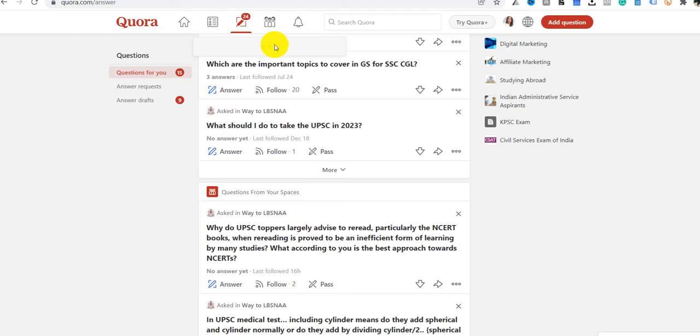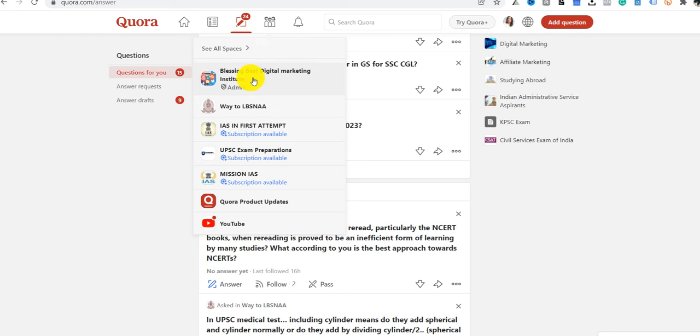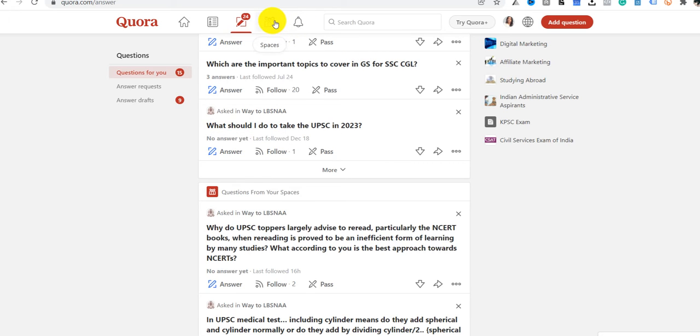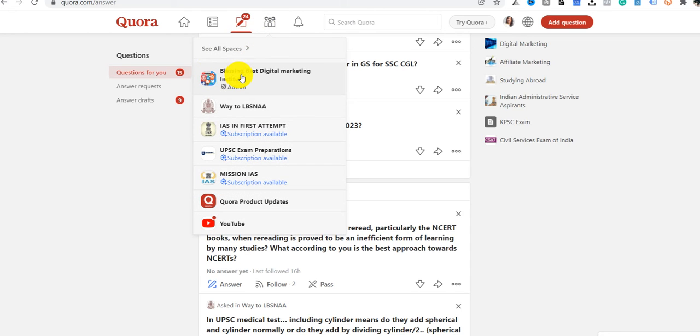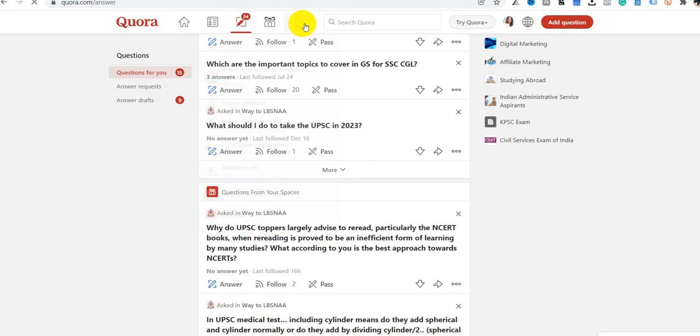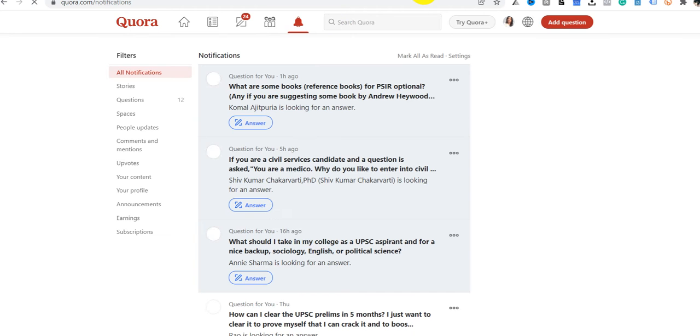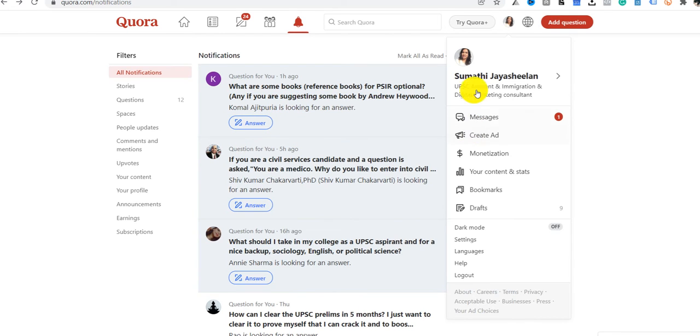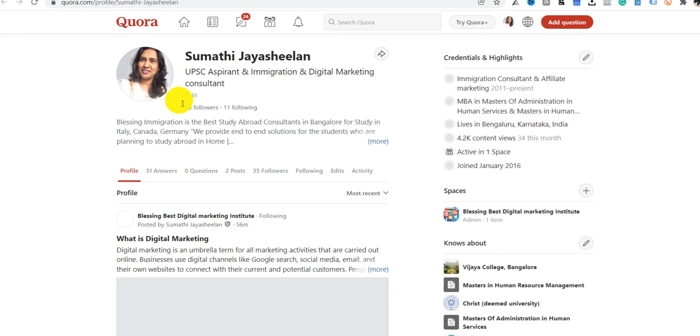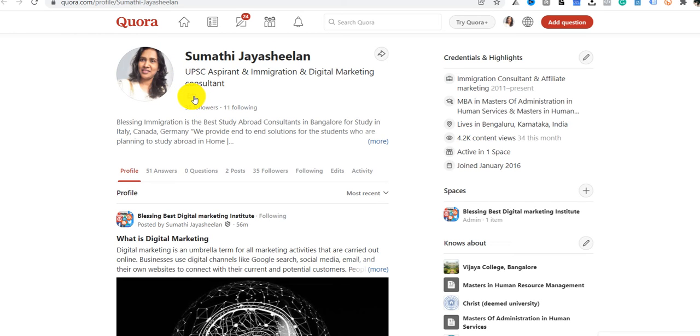This is the spaces part, and we can create spaces here, as we have in LinkedIn or Facebook. We can create a group. We will take a different class altogether for creating spaces. These are notifications about whatever questions come to your page. You can edit your photo or the information that you have given, anything you can edit here. You just go there and edit here.